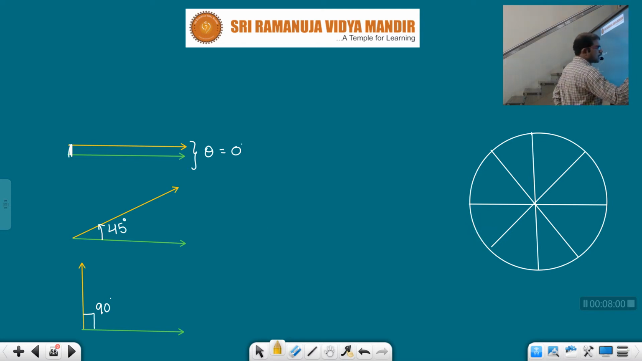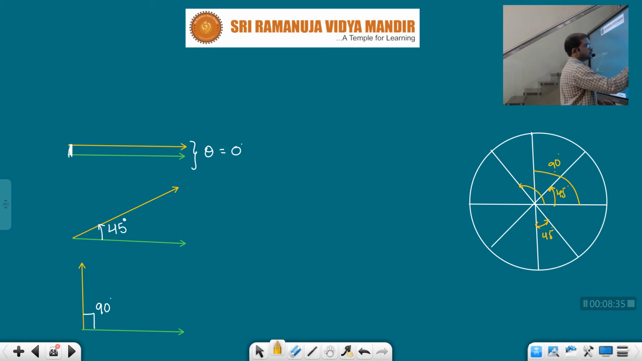Just remember this. Angle between these two lines will be 45 degrees. Angle between these two lines will be 90 degrees. Clear? Similarly, angle between these two is 90 plus 45. Whenever we are dividing like this, the angle between each two lines is how much? 45 degrees. Entire total angle is 360. The total 360 we divided with 45. So from here to here 45 degrees.